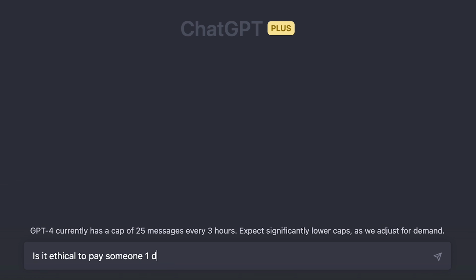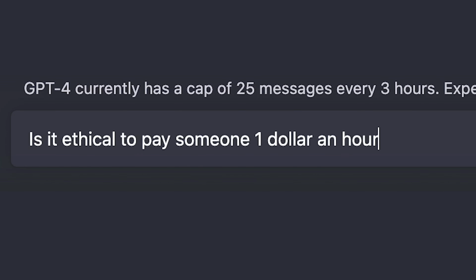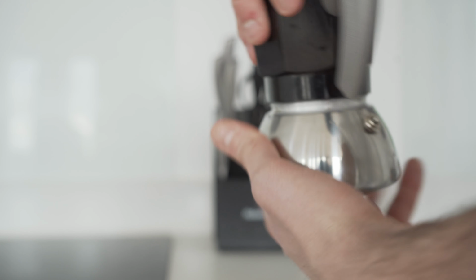And to do that, we can either pay someone $1 an hour to do that manually, but I asked ChatGPT and apparently this is not ethical at all. And if an AI thinks that, I guess it means that this is extremely unethical. Or we can do it the smart way, and we can use Google's API to automatize everything. Okay, before coding anything, I need that much of coffee. Let's get started.